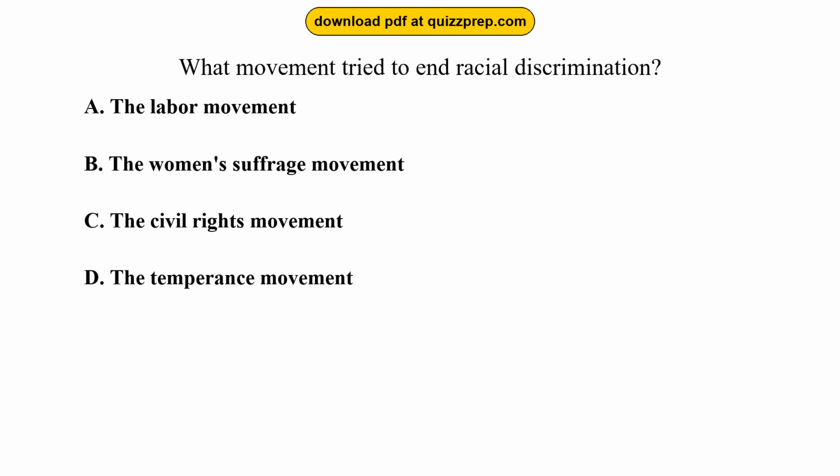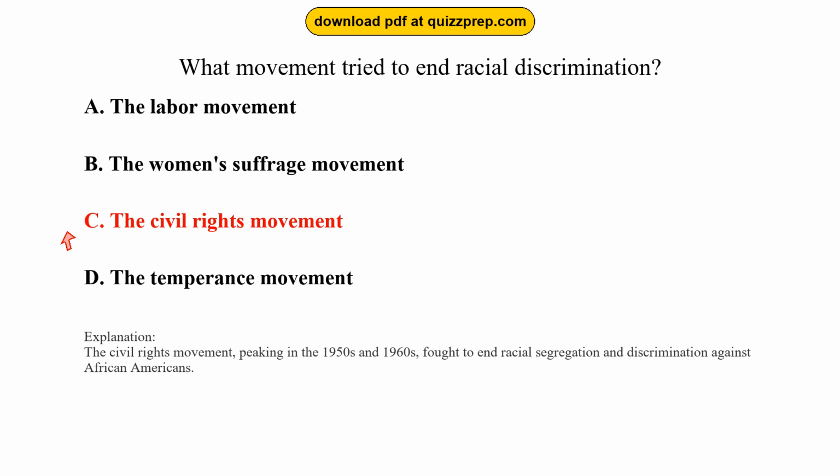Question 12. What movement tried to end racial discrimination? Option A. The labor movement. Option B. The women's suffrage movement. Option C. The civil rights movement. Option D. The temperance movement. The correct answer is option C. The civil rights movement. The civil rights movement, peaking in the 1950s and 1960s, fought to end racial segregation and discrimination against African Americans.